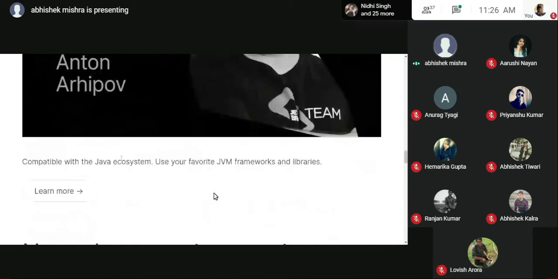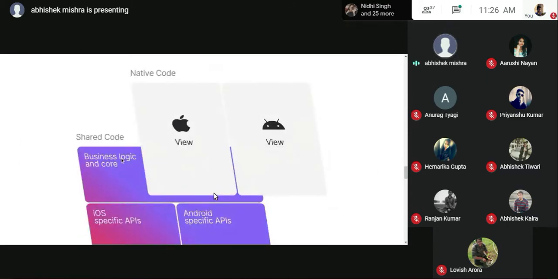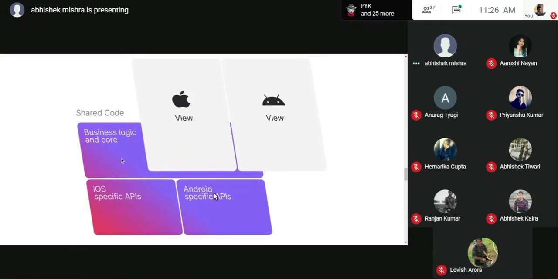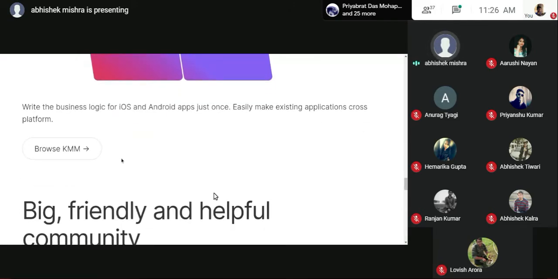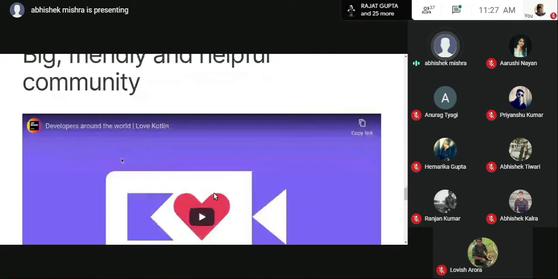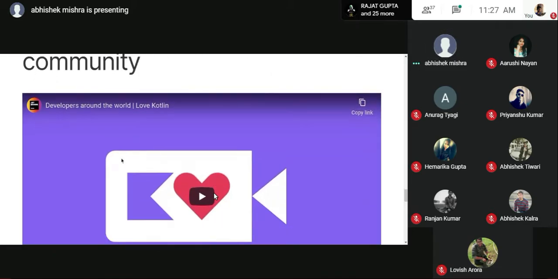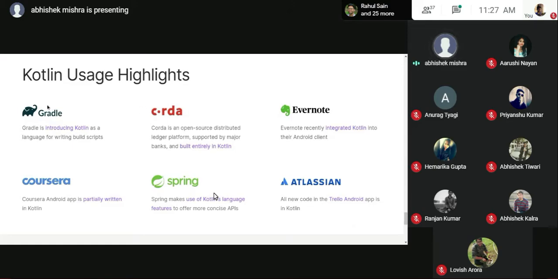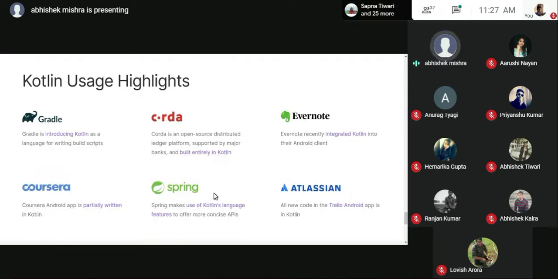And we have someone from the JetBrains team, a very good developer, who will be telling us more. Basically, this is the benefit of using Kotlin: you can use the same logic even for writing code for iOS. For iOS, there is a bit of a different thing in how we build the application. The policies are very strict for iOS devices. Basically, this is a blog page, and you can see who all are using Kotlin right now. Gradle, if you don't know about this one, I'll tell you. It is required to build an Android Studio project for your device. Spring, Coursera are using Kotlin, even Evernote is using Kotlin.